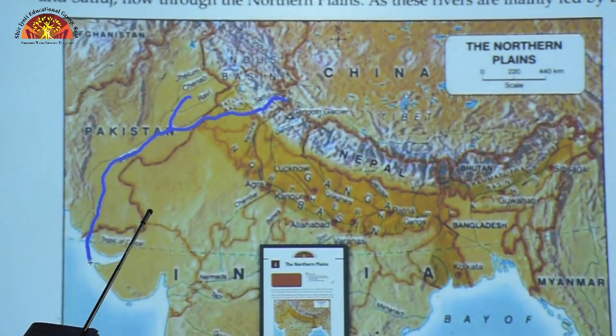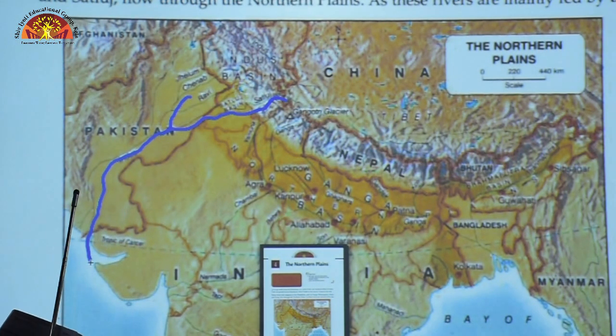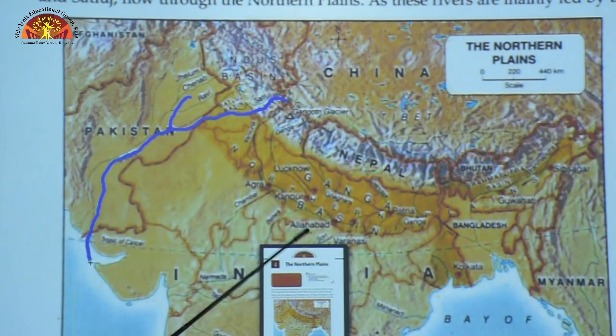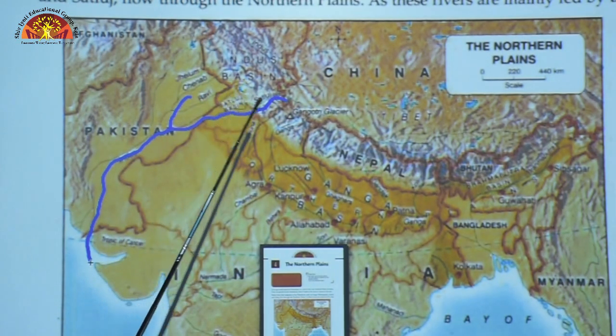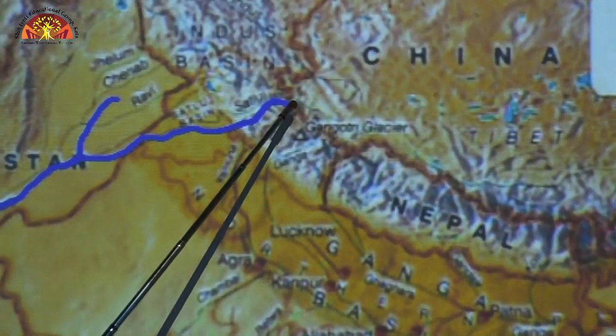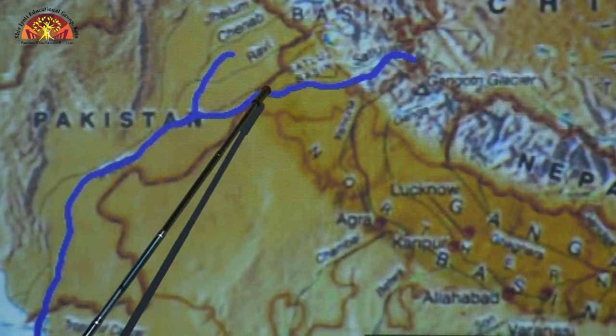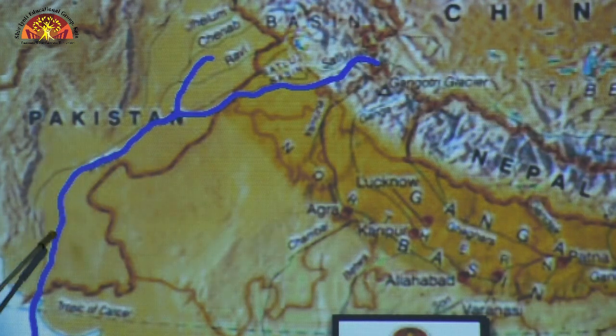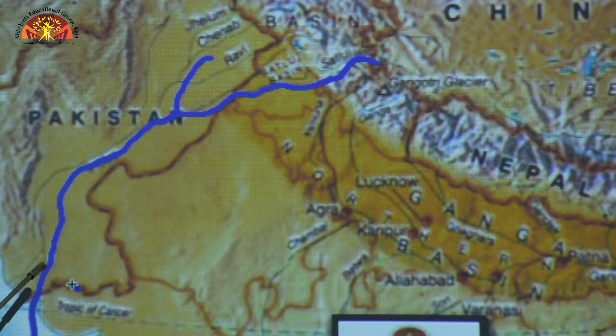So in the northern plains you have three basins. First is the Satluj basin, second is the Brahmaputra basin, and the third is your Ganga basin. Let us now talk about the Satluj basin. So Satluj basin covers the states of Punjab and Haryana. The Satluj river flows through Punjab and it enters the Indus river. This is your Indus river. It enters the Indus river in Pakistan and finally flows into the Arabian Sea.